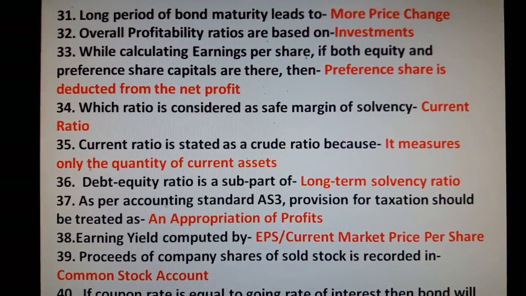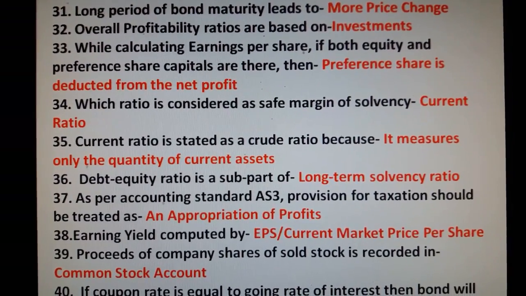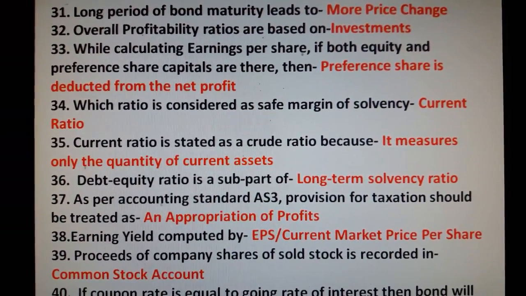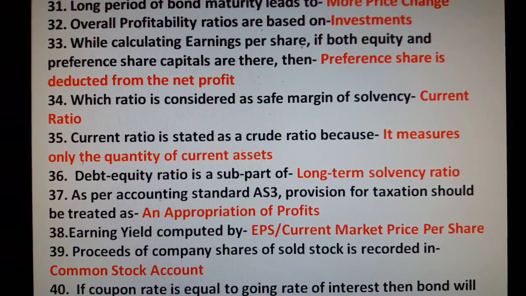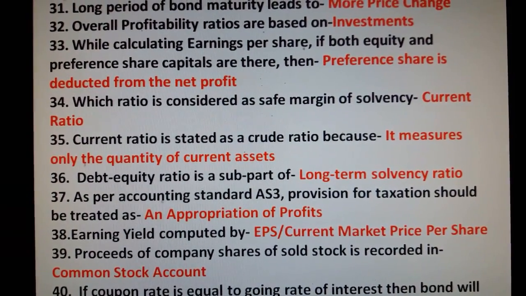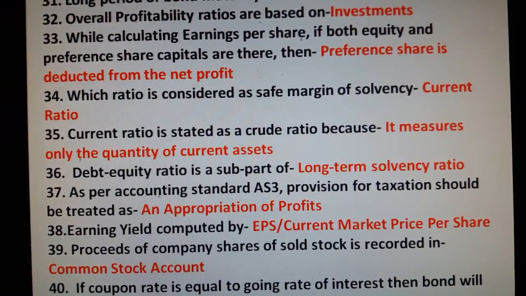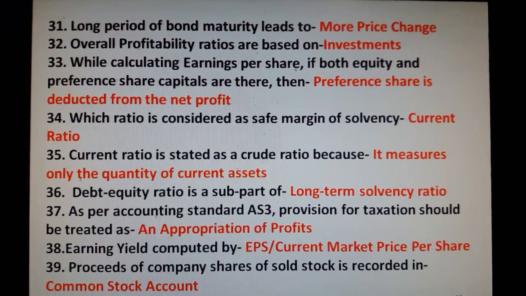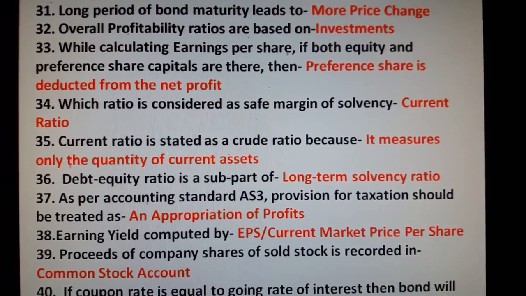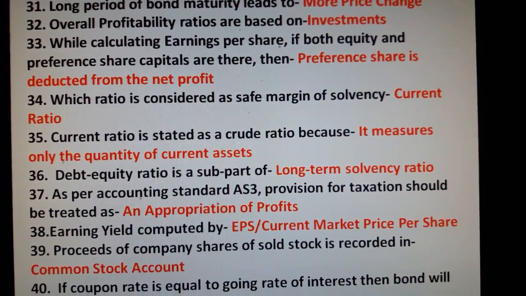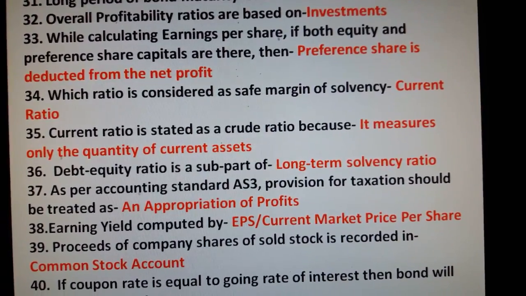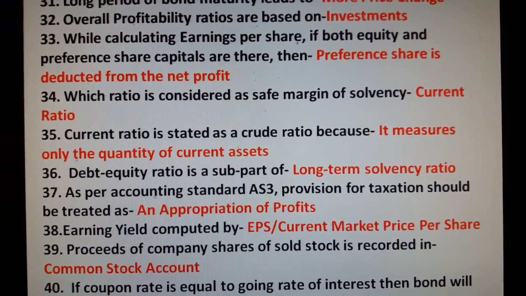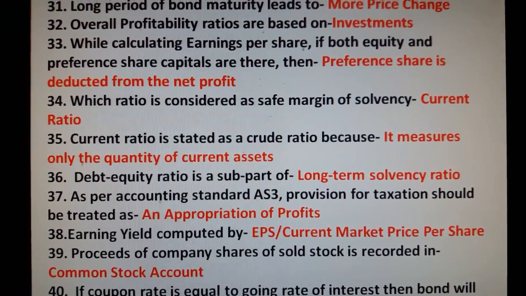While calculating earning per share, if both equity and preference share capital are there, then preference dividend is deducted from the net profit. Which ratio is considered as safe margin of solvency? Current ratio. Current ratio is stated as a crude ratio because it measures only the quantity of current assets. Debt equity ratio is a part of long term solvency ratio. As per accounting standard 3, provision for taxation should be treated as an appropriation of profit.